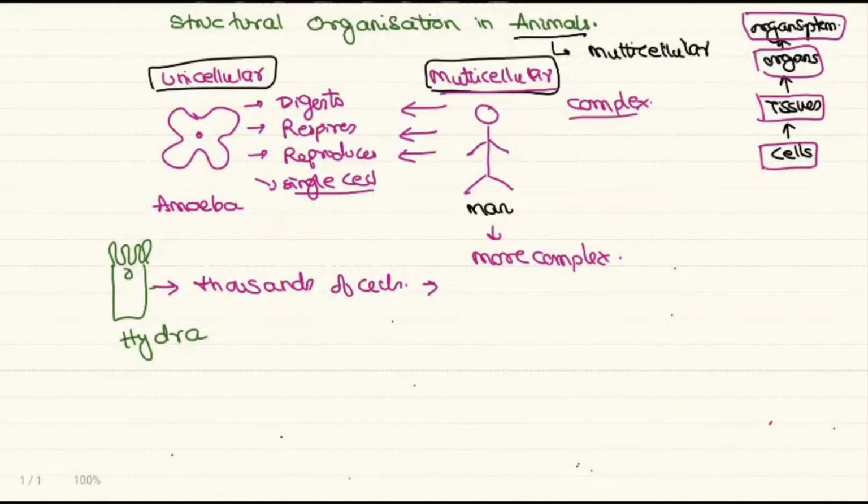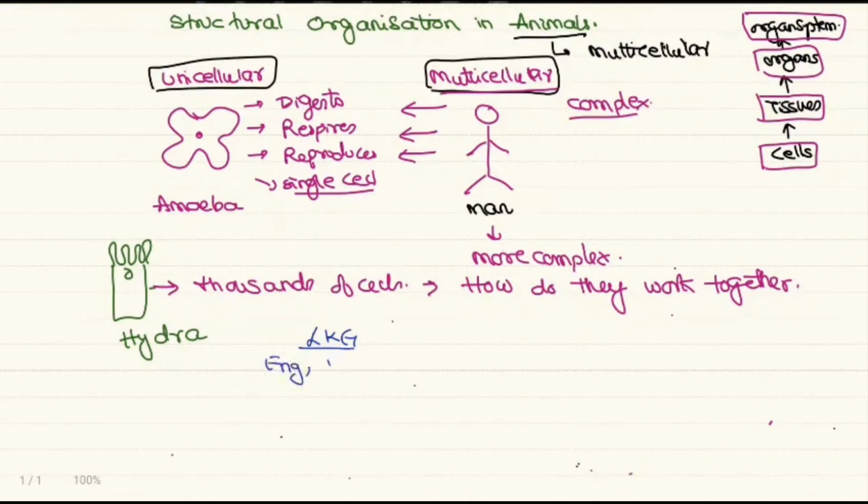So when you have billions of cells, how do they work together? Let me give a very good example. Suppose you are in an LKG class where you have subjects like English rhymes, Hindi rhymes, and the maths class of 1, 2, 3 and all.